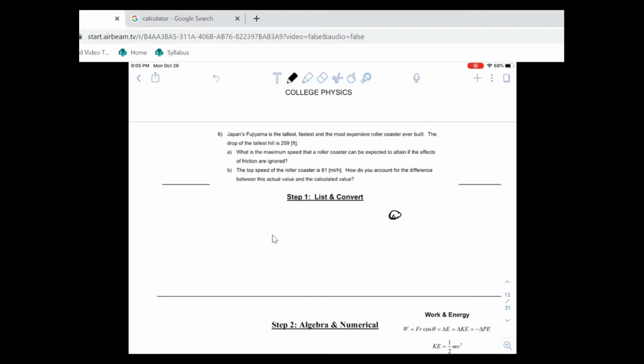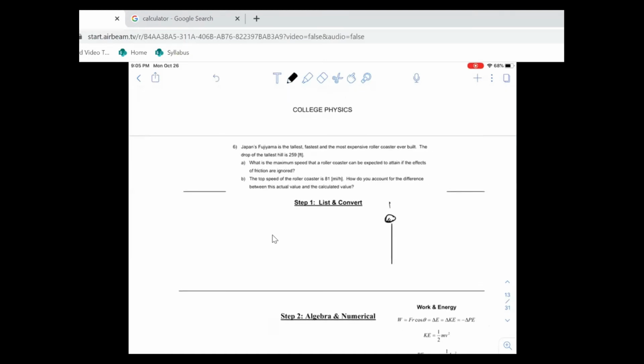This is the only example that we will do today. Just one single example. So it's the first hill, and I'm going to measure the speed at the bottom, in terms of meters per second and miles per hour.